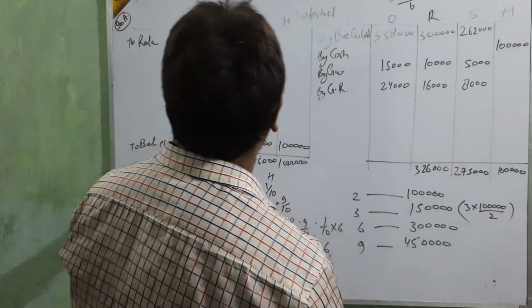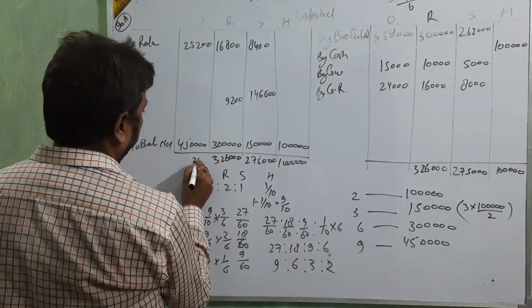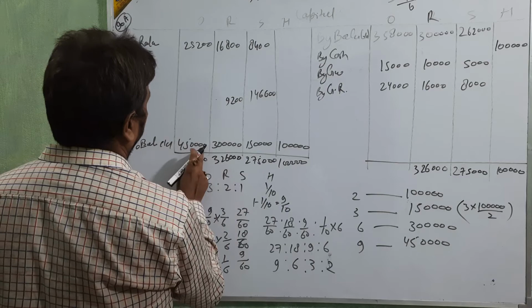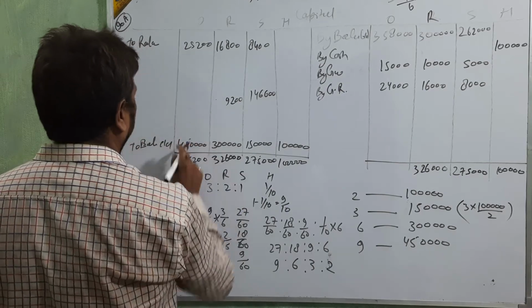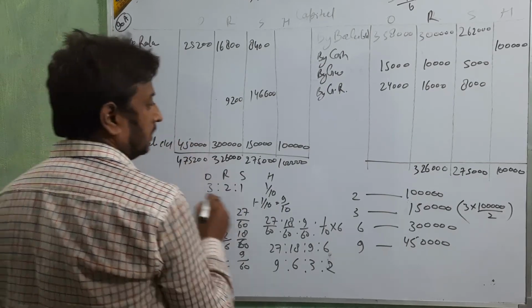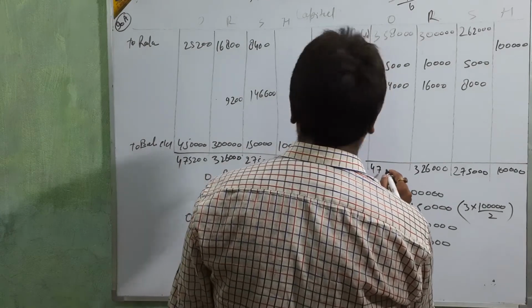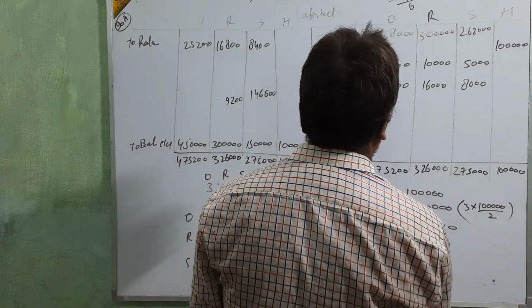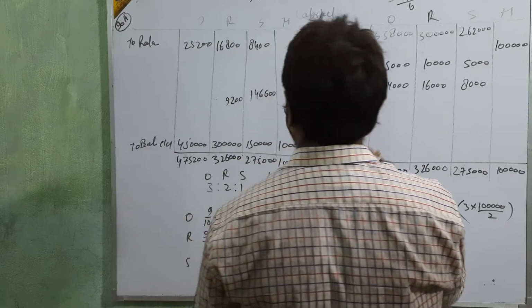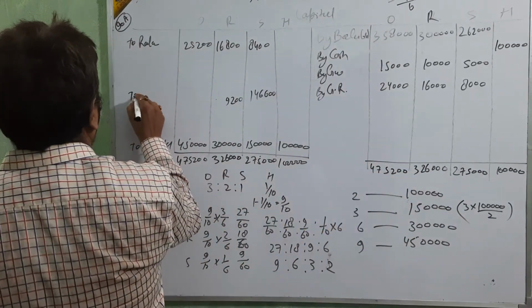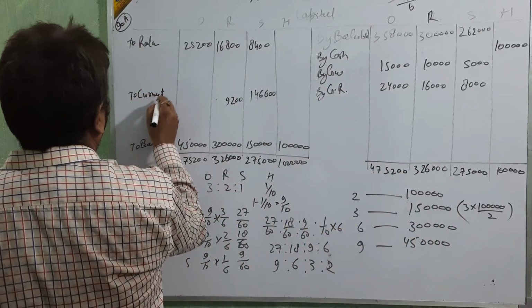This side is bigger. Then 2,00,000 and the total on this side goes to the current account.